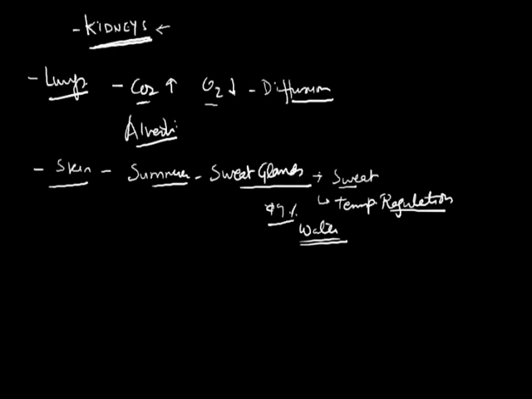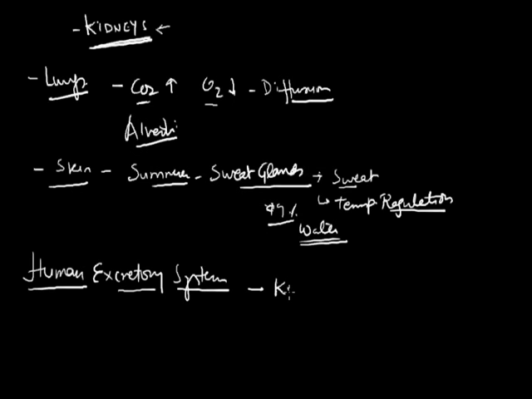Let us discuss directly the human excretory system. This system comprises, number one, a pair of kidneys. Number two, a pair of ureters, which removes urine from the kidneys.